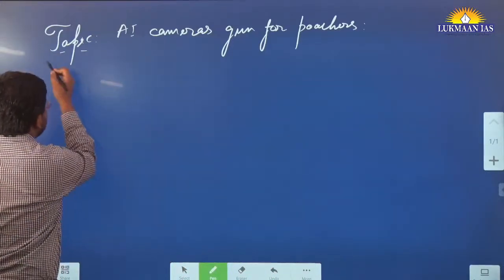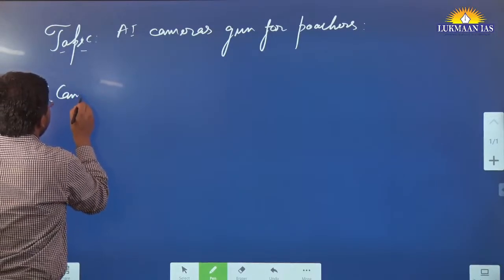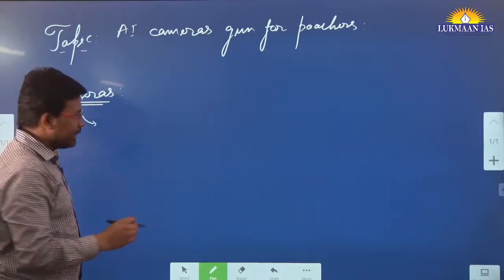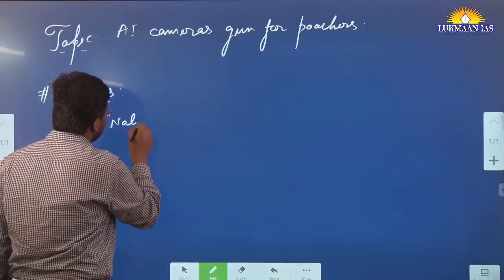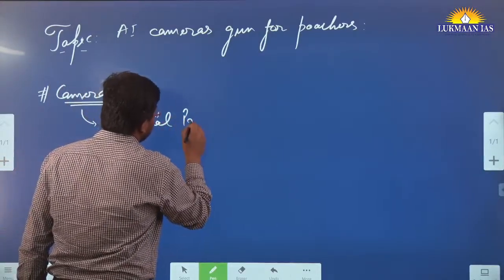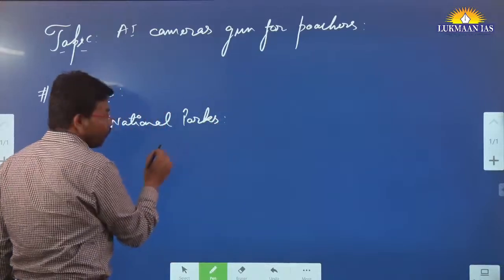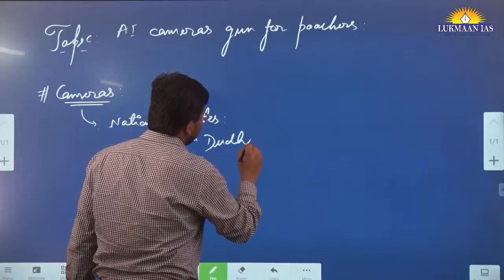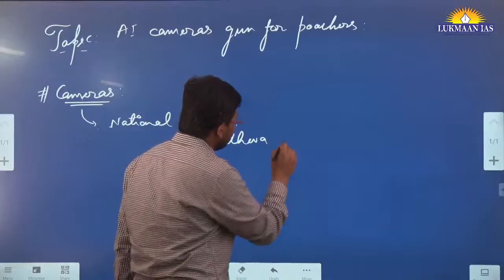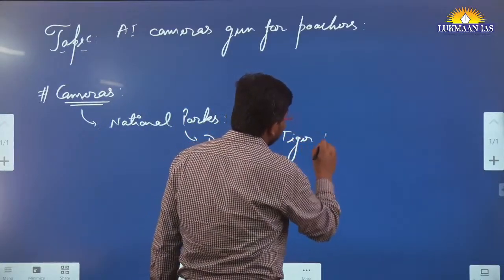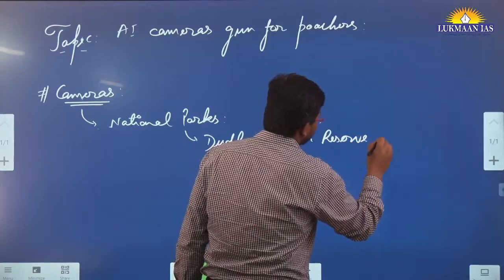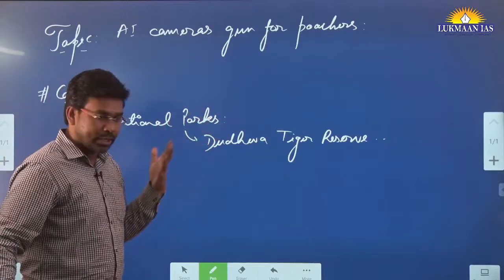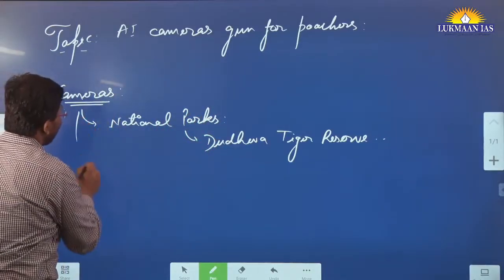Basically, the cameras that they have installed, where have these cameras been installed? They have installed these cameras in national parks, in various kinds of national parks. One of the national parks that they have mentioned is Dudhwa Tiger Reserve. So we will see where Dudhwa Tiger Reserve is located. This location is important from our point of view, and also we need to understand the importance of these cameras.